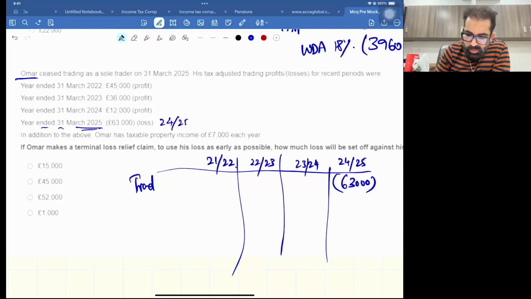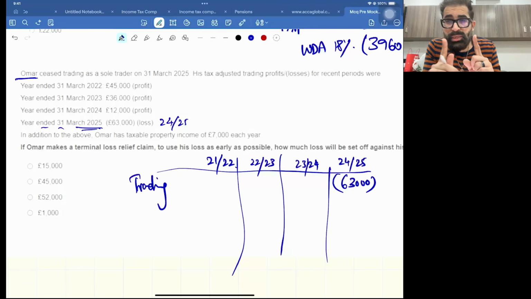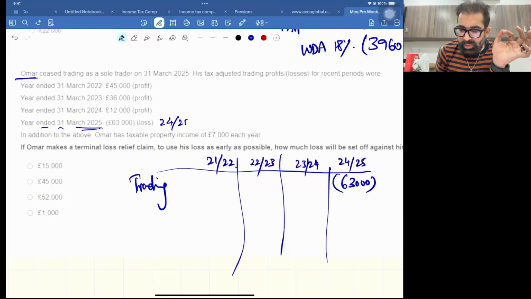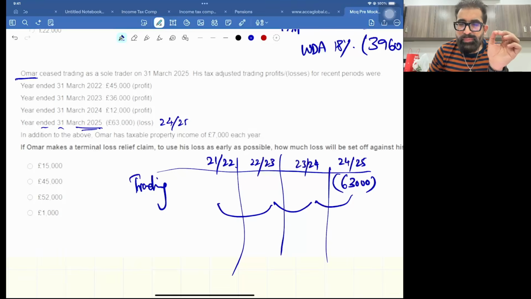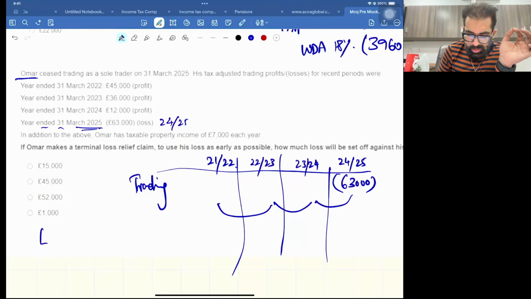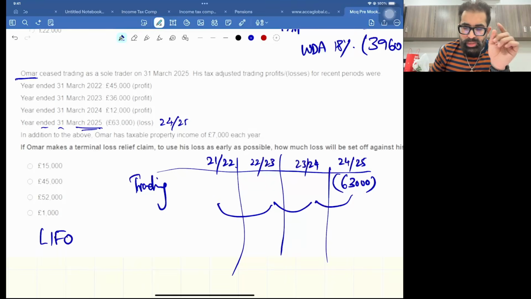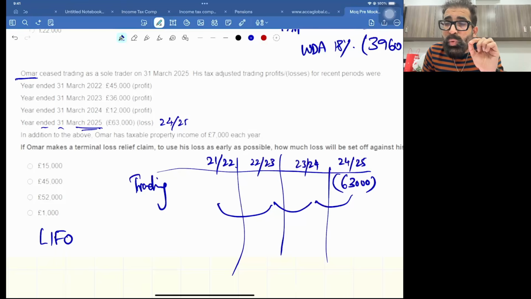Now if you know the rules for individuals, I'm not talking about companies at all. For an individual, terminal loss can go back 3 fiscal years in last in first out order, and it will only cancel the trading profit of the last 3 fiscal years.